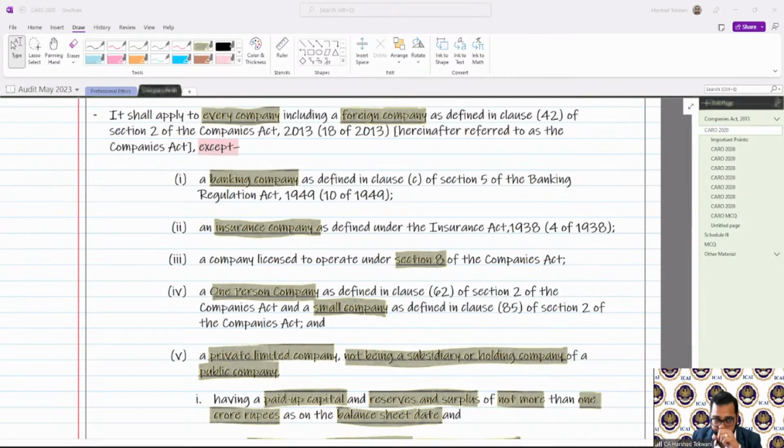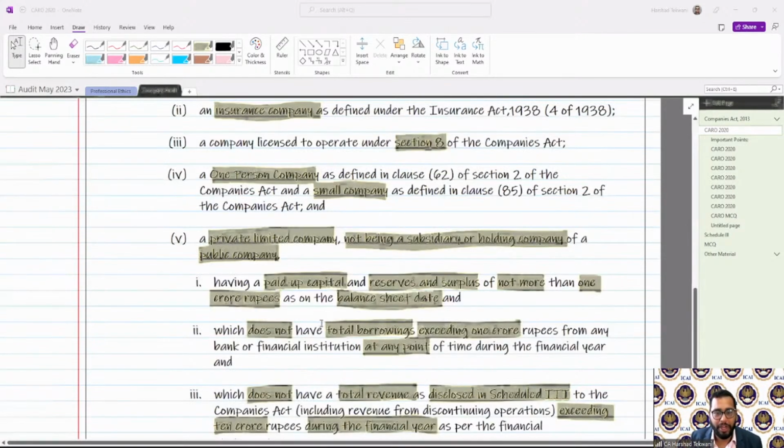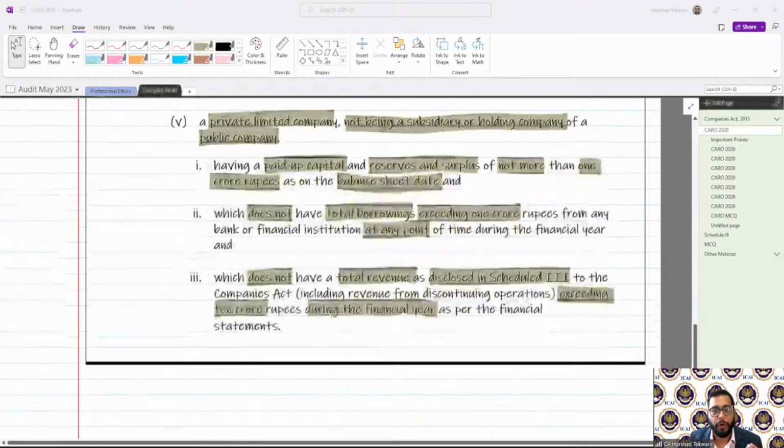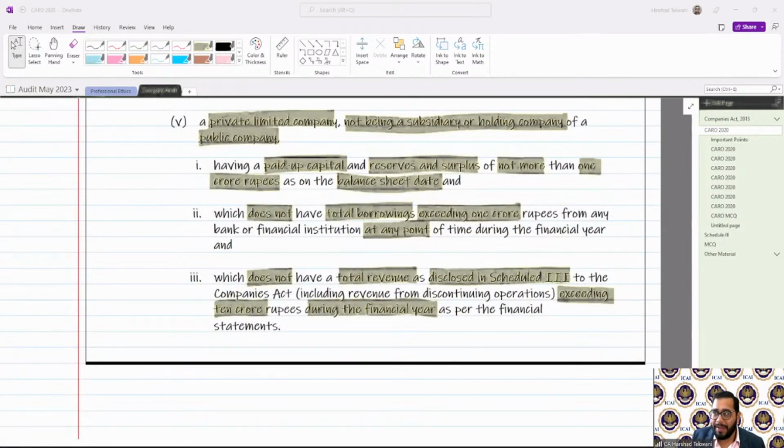Now, majorly there is a confusion with respect to this applicability for small companies and OPCs. Most people tend to confuse whether, if they exceed the limit for paid up share capital, borrowings, or total revenue, CARO will still be applicable to those companies.